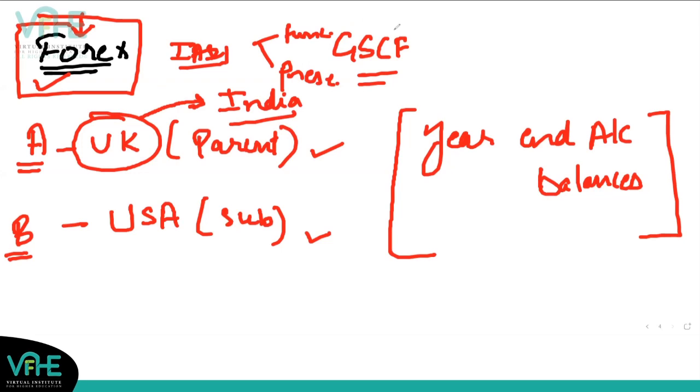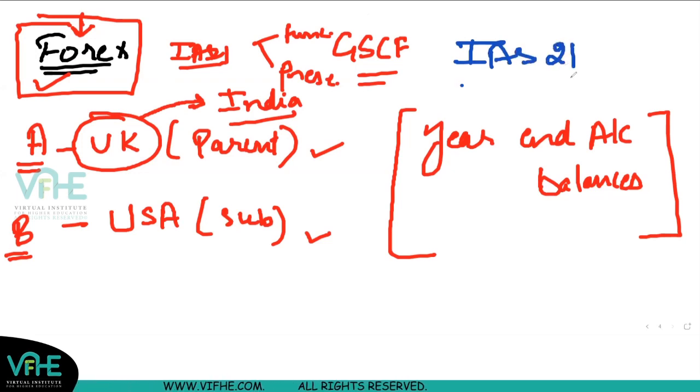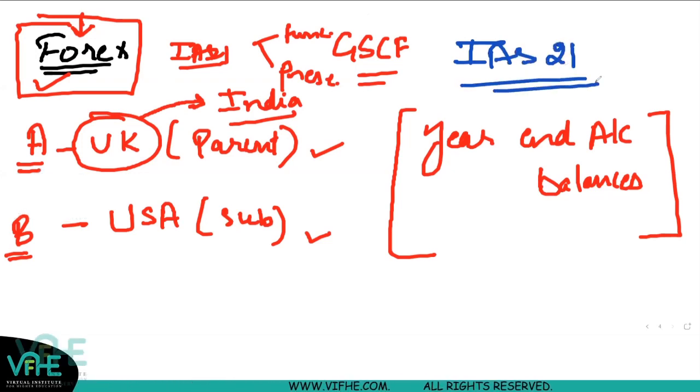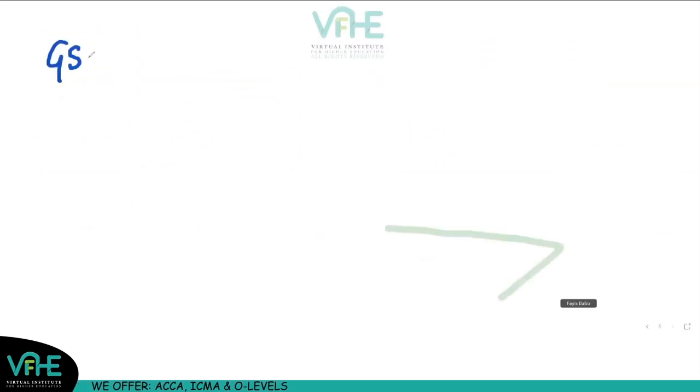Again, it is a lot more interlinked to IAS 21. It is a part of IAS 21 together in combination with group accounts, right? So monetary items, non-monetary items, primary factors to determine the functional currency, secondary factors to determine the functional currency. All these things are there within this chapter. And again, this is a very important area of your group accounts. Then the last area of group accounts is your group statement of cash flow.